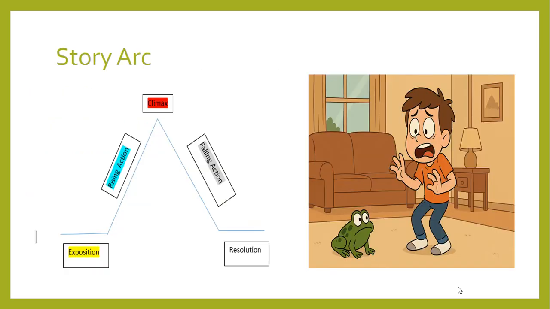To introduce the structure, I'm going to show you the story arc. The story arc is actually a key to writing the five paragraphs within the narrative essay. The first paragraph is the exposition. Second is the rising action. Third is the climax. Fourth is the falling action. And fifth is the resolution. I'm going to talk about all these elements of structure in terms of the story of the encounter with the frog, which we discussed in our previous video as well.